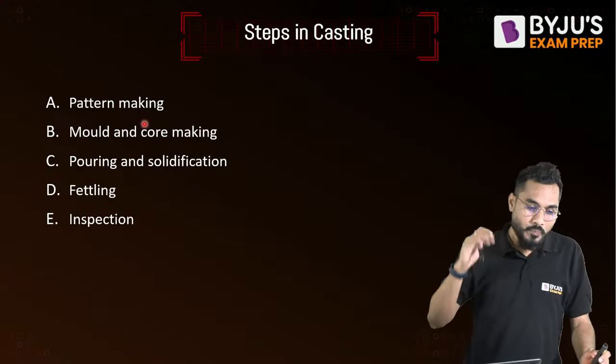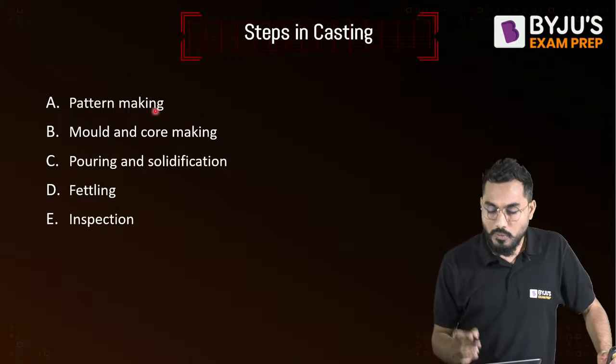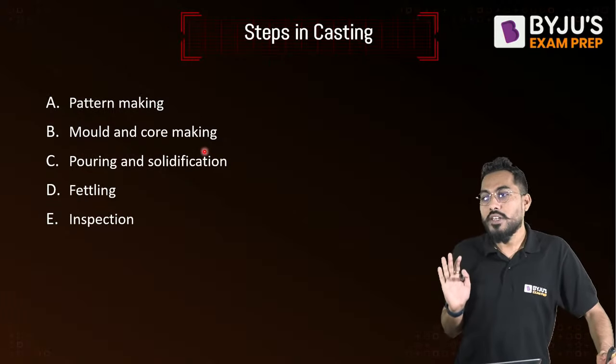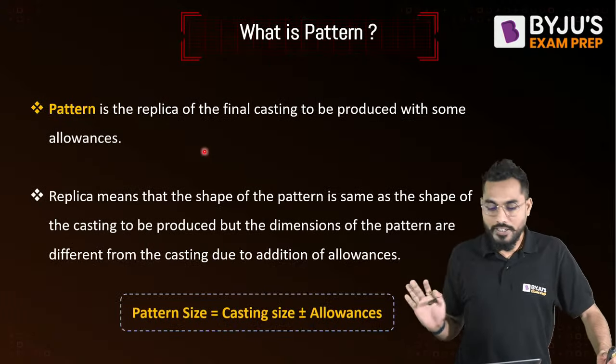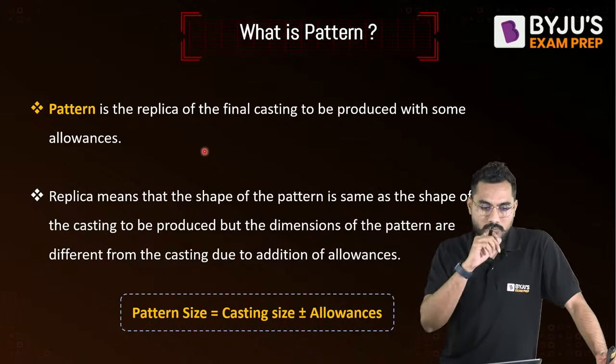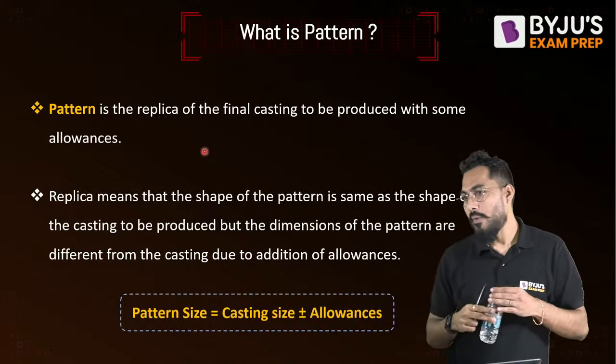So there are typically certain stages. The first stage is pattern making. The second is mold and core making, then pouring and solidification, fettling and inspection. Now the first question: what is meant by pattern?